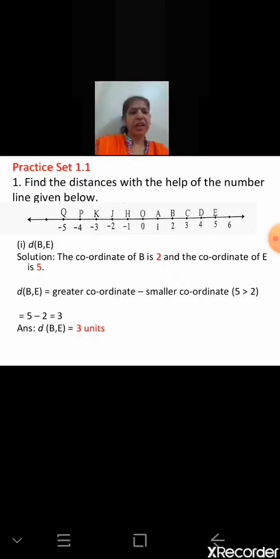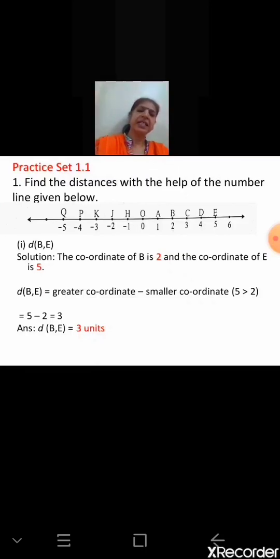So first find out the coordinates. Then you are going to determine which is the greater coordinate or larger coordinate. Which is the greater number? 5. We know 5 is greater than 2. So the distance between the points B and E is equal to the greater coordinate minus the smaller coordinate. So 5 minus 2. Simple. The answer is 3. So the distance between the points B and E is 3 units.